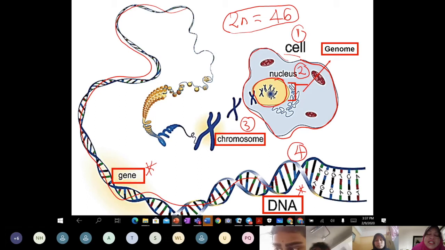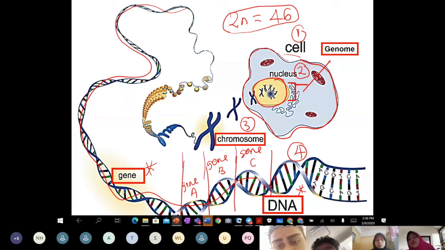On the DNA you have many genes. Maybe this is your gene. Let's say teacher labels gene A for your eyes, gene B for your tongue, gene C for your hair. We are going to discuss the gene thoroughly in our next chapter, chapter 4, under genetic inheritance. So number 4 is DNA, and on the DNA itself there are many genes. So number 5 will be the gene.